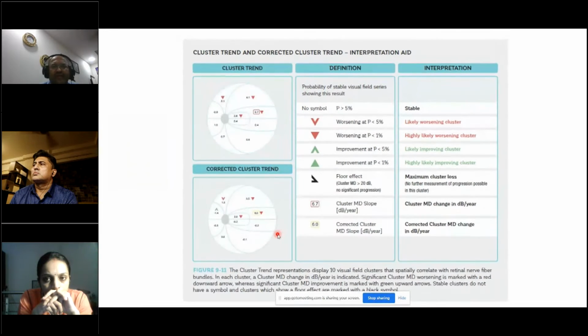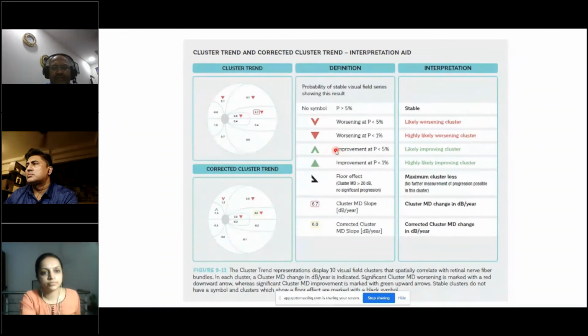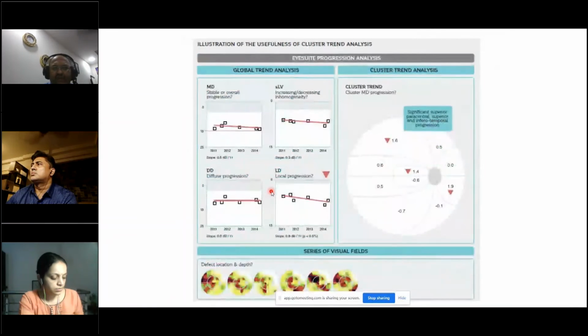And you have the cluster trend. So the Octopus has divided the retinal region into 4 clusters superiorly and 4 clusters inferiorly, and according to each cluster you can also get an analysis. So this is also helpful to compare. Instead of having a GHT like the Humphrey's, you can have a cluster trend analysis, which will also tell you the asymmetry between the superior and the inferior half, and then you get an interpretation. And you get global trend analysis.